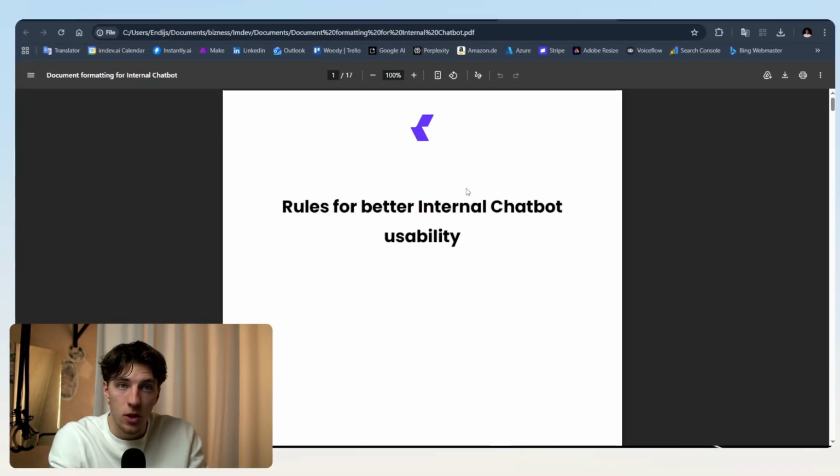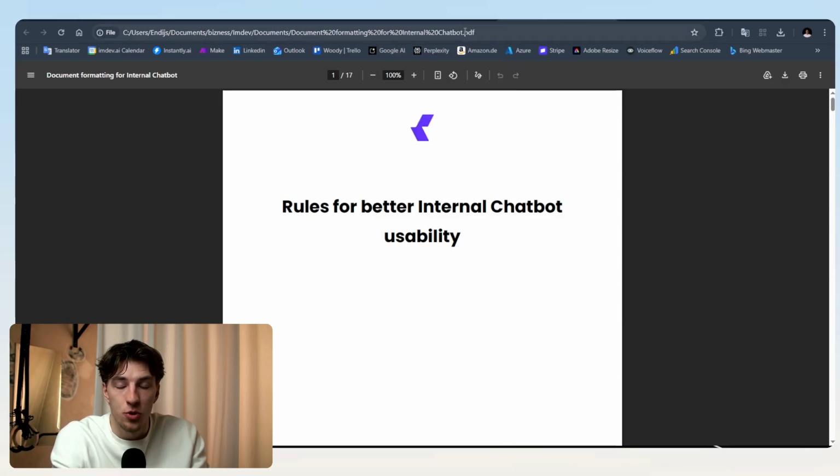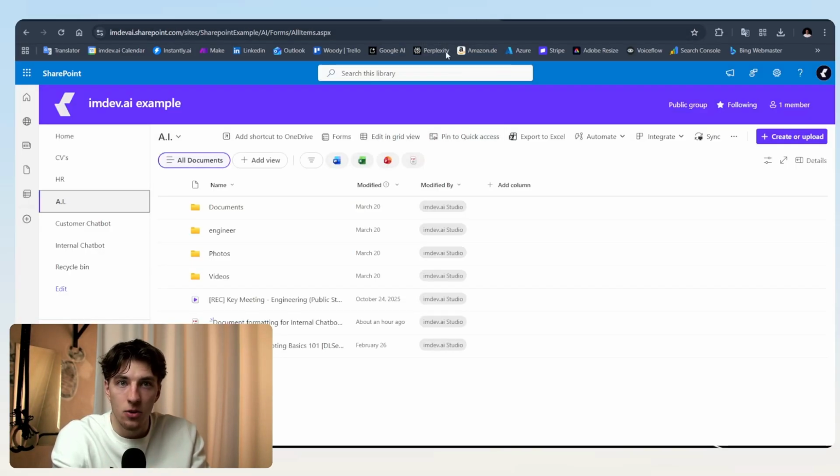Alright, I've already opened the PDF, which we are going to go through together. By the way, you will be able to download this in the link down below in the description. And this manual is specifically for SharePoint and OneDrive, so for the Microsoft ecosystem, as the internal chatbot we build is also based on Azure.